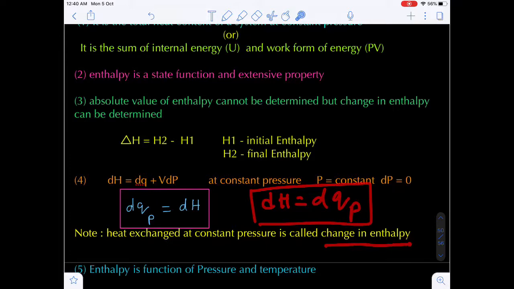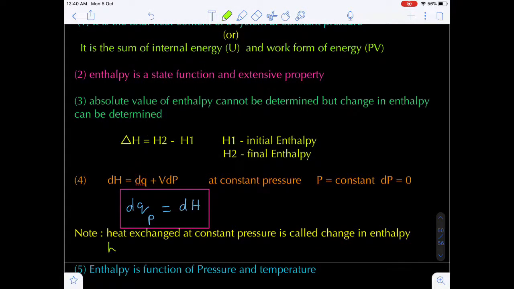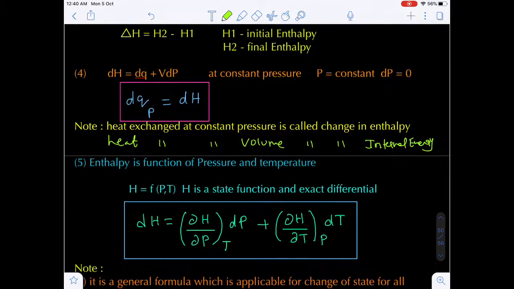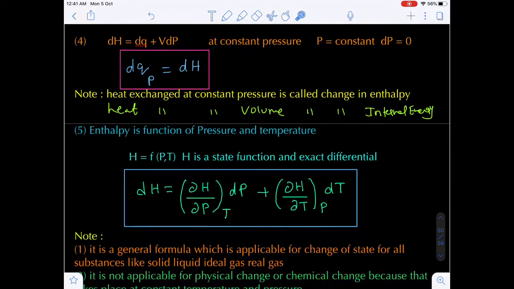Heat exchanged at constant volume is called change in internal energy. That is also what I am writing, because for comparison: heat exchanged at constant volume is called change in internal energy. Change in what? Internal energy. Are you getting my point? At constant volume, heat exchange is called change in internal energy, and at constant pressure, heat exchange is called change in enthalpy. Change in what? Enthalpy.